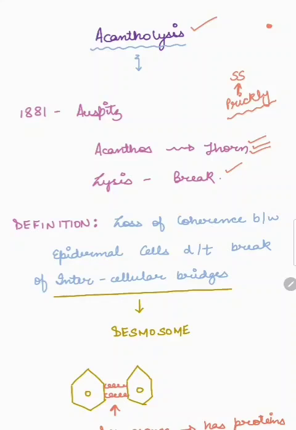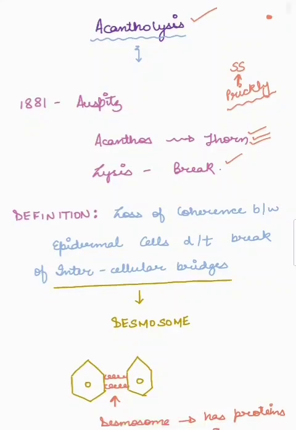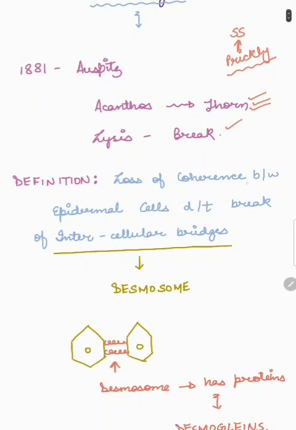So, what are these thorn-like structures? And more importantly, what is the definition of acantholysis? Acantholysis means loss of coherence between the epidermal cells due to break in the intercellular bridges. Now, what are these intercellular bridges that we are talking about? Let us get back to our basics.